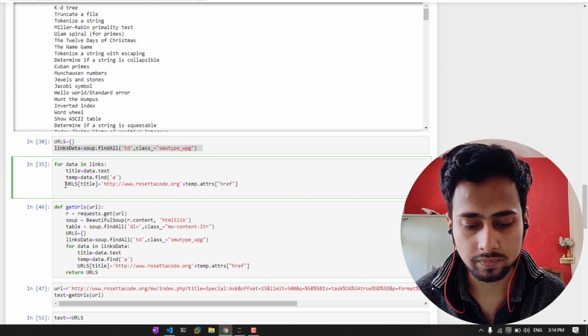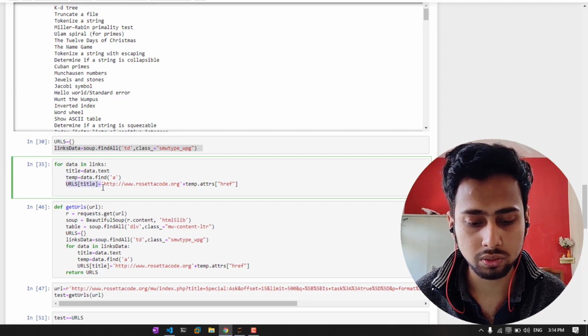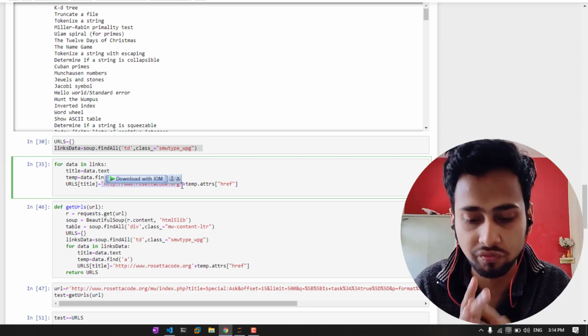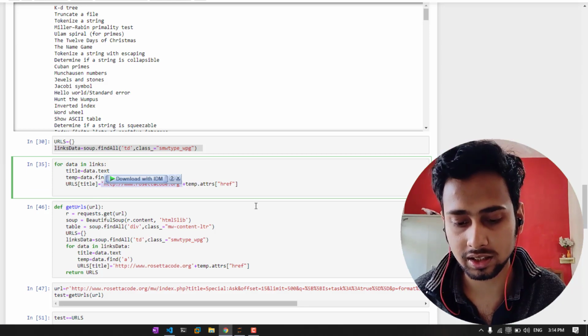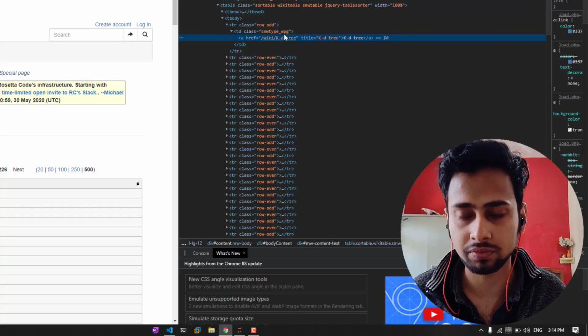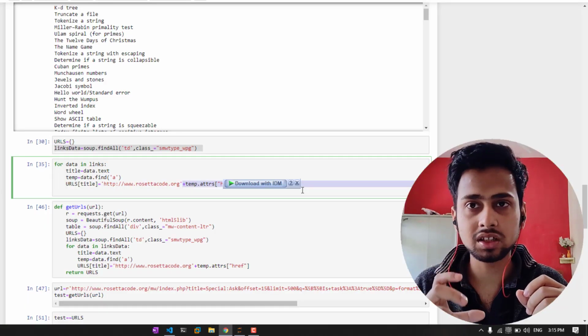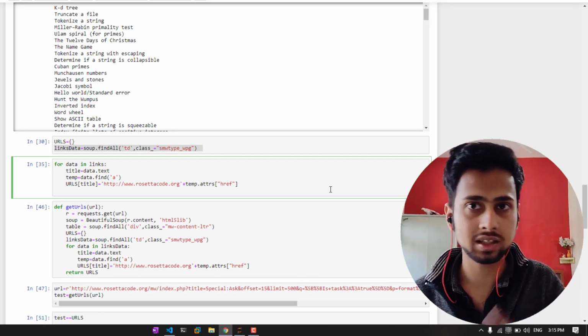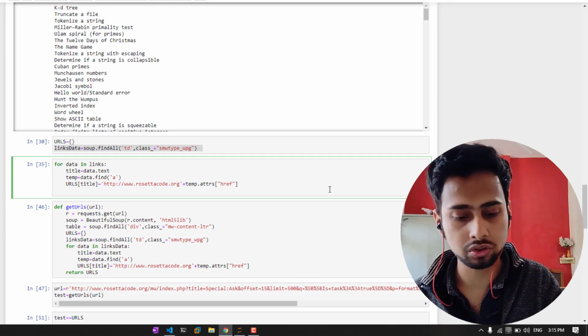Then we are simply saying URL title is equal to this. We are adding the base URL first, then we are adding the URL that is mentioned here, /wiki/kdtree. So we are just concatenating both the strings together to make the complete URL. So if I run this again,